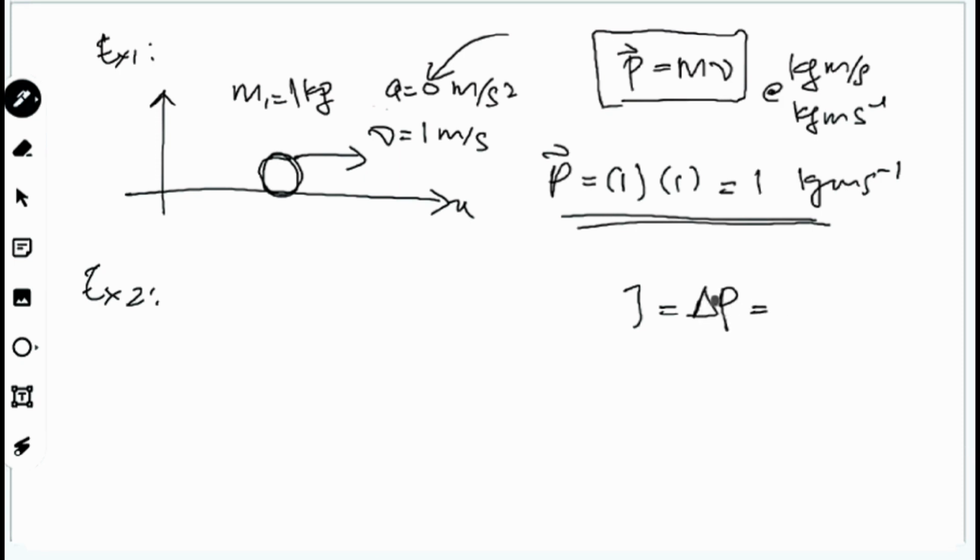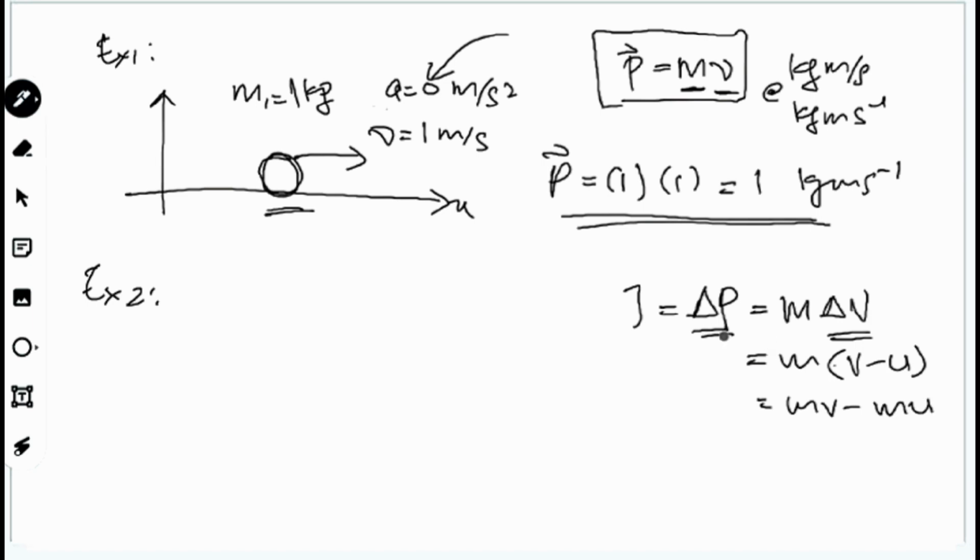Here it involves mass and velocity. Mostly the change in momentum involves velocity only, so the mass stays the same. So there is a change only in delta V. Mass times delta V, which means the change in velocity, is equal to V final minus V initial. So here you get MV minus MU. This means the change in momentum. So impulse means the change in momentum.